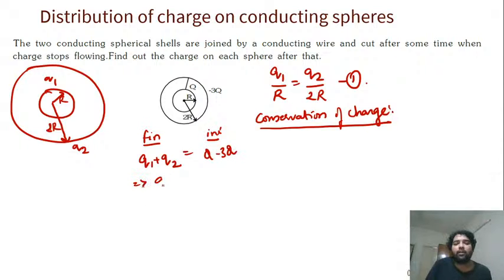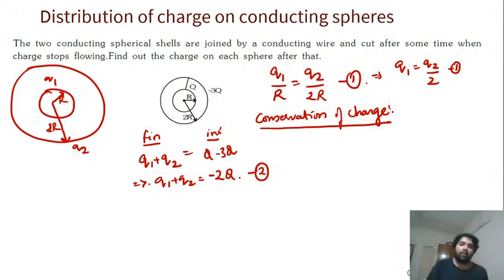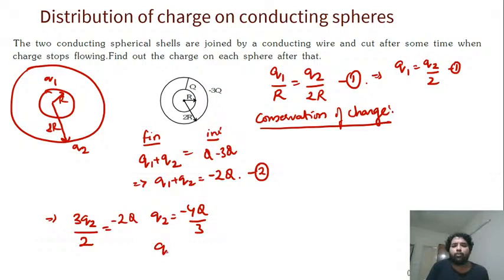Directly we will get q1 plus q2 is equal to minus q. ये दूसरा इक्वेशन हो गया. पहला इक्वेशन ये था, q1 is equal to q2 by 2. Substitute the whole thing. We'll directly get 3q2 by 2 is equal to minus q. q2 is minus 2q by 3 and q1 is half of it, minus q by 3.